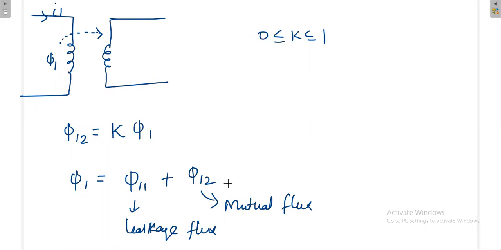The idea is that the flux is there, but it is not linking with the secondary. I have this much flux, and out of this only part is linking with the secondary. This is not linking. That's why they call this flux the leakage flux. This is the total flux at the primary side.